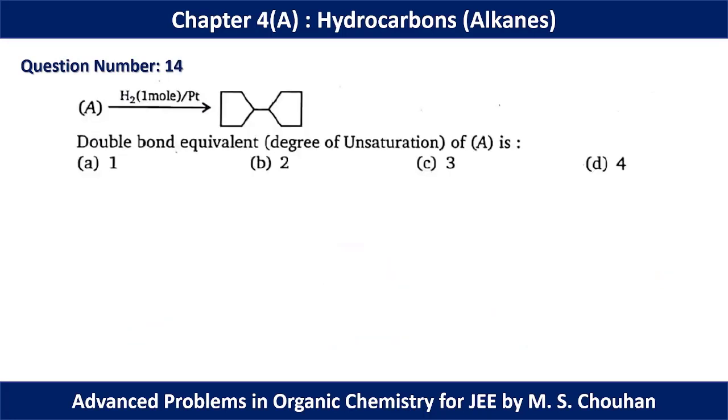In question number 14, after addition of 1 mole of hydrogen in presence of platinum, we will get this kind of product. So already in the final product we have two unsaturations, that is one ring, another ring. And initially by addition of 1 mole of hydrogen we have removed one unsaturation, because 1 mole of hydrogen obviously will react with a double bond and reduce that double bond. That's why the initial molecule A has 2 plus 1, total 3 double bond equivalents. So for question number 14 option C should be the correct option.